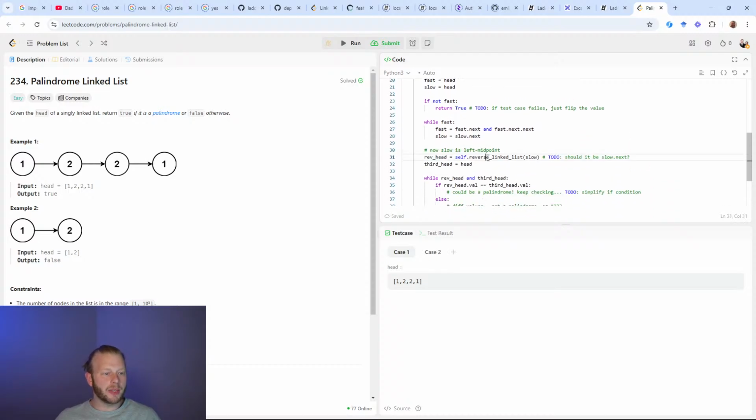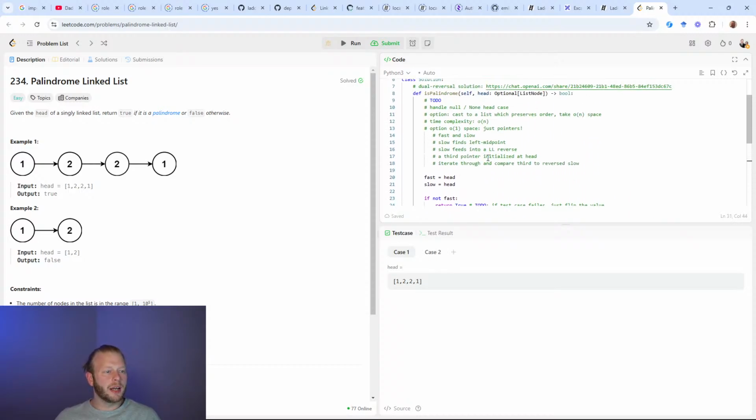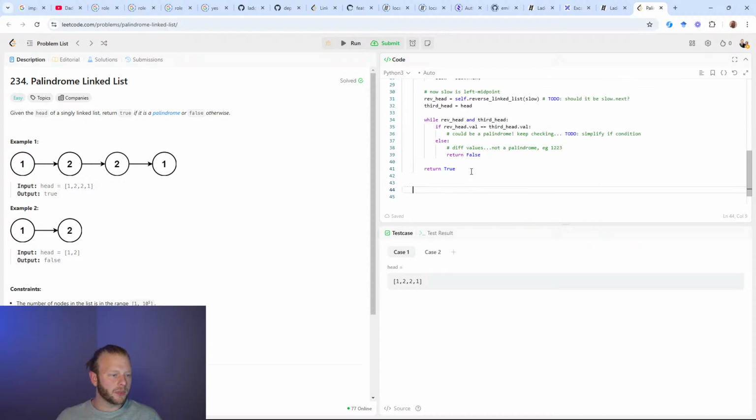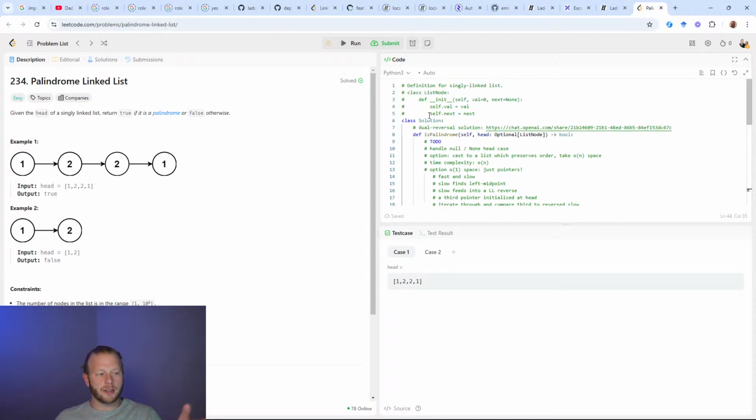And now I need to implement the reverse linked list method. And so this will be a helper method. It's a different method. In Python, you always put self on a method that's on a class because Leetcode has us implementing a solution class. It's just the way Leetcode problems go.